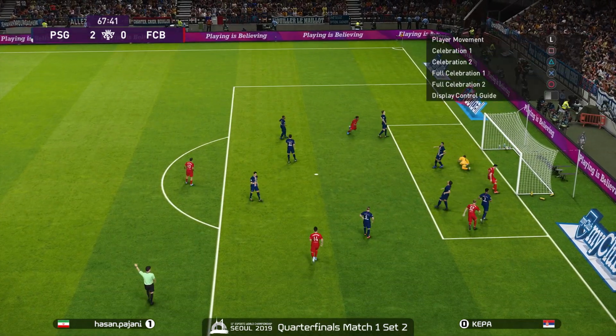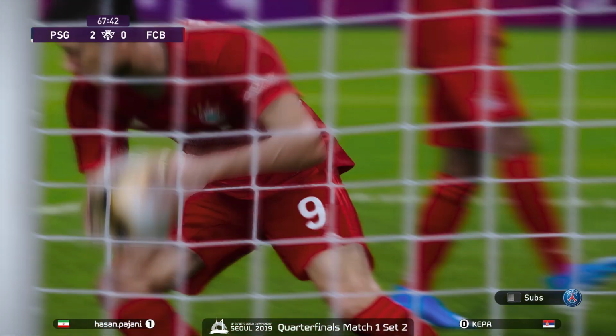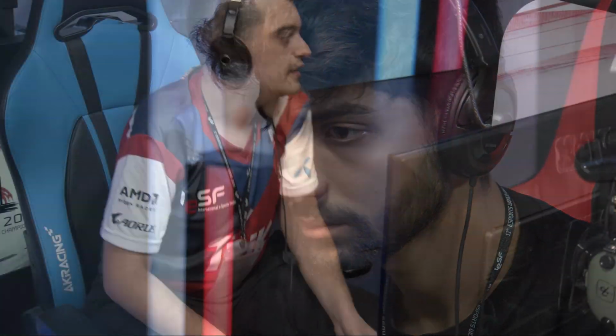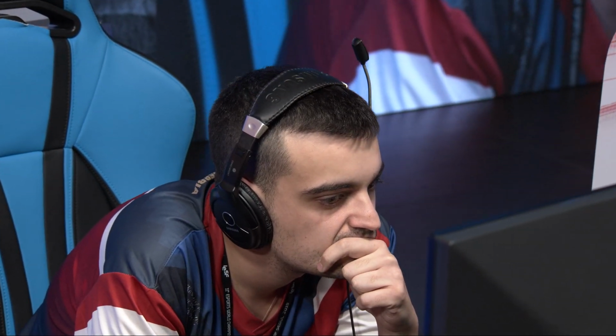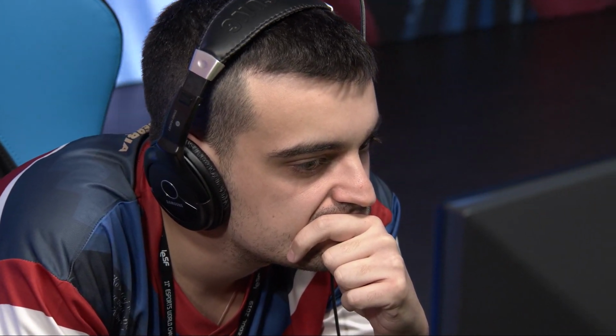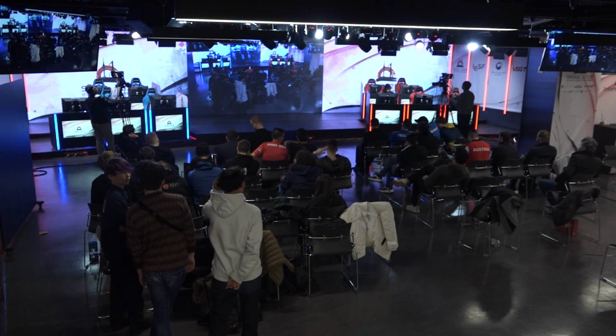Into Kimmich. Lewandowski! Off the side, a beautiful header. Bringing it back. Kimmich coming in clutch once again as soon as he subbed in, makes that cross to Lewandowski, and Lewandowski rarely misses such headers. Great consolation goal from Hassan Pajani's side.